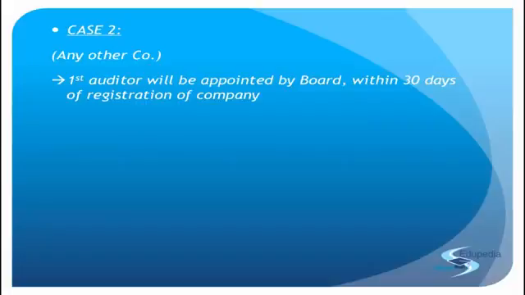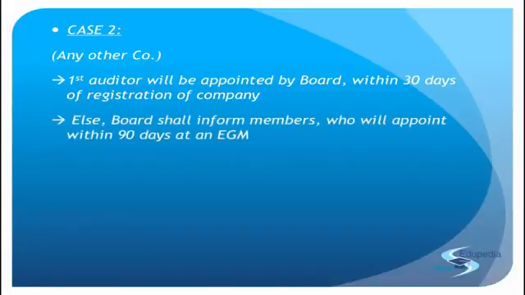And in a similar fashion as in section 139 subsection 7, if the board is not able to appoint an auditor, then that auditor will be appointed by the members. But here the time period has changed. The members will appoint the auditor in 90 days time. So the case shifts to the members, and members within 90 days will appoint the auditor at the extraordinary general meeting again. Getting the point? So over here there are just two layers: either the board of directors, and if they are not able to do the same, then the members, and nothing else. And this entire condition is fulfilled in section 139 subsection 6.